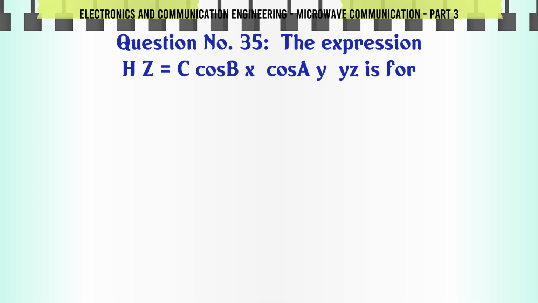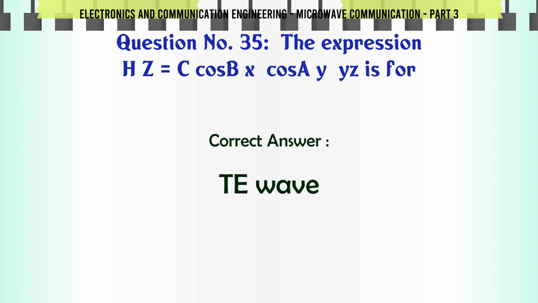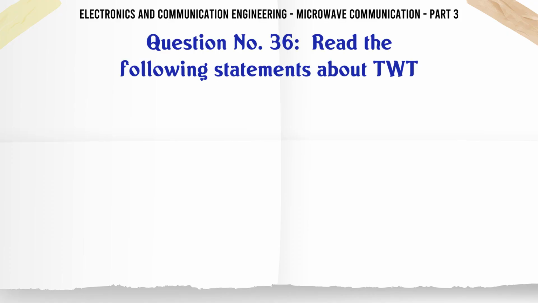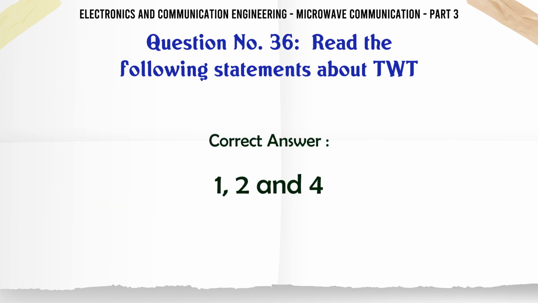The expression H_z = C cos(βx) cos(αy) e^(-γz) is for A. TE wave, B. TM waves, C. both TE and TM waves, D. some TE and some TM waves. The correct answer is TE wave. Read the following statements about TWT. A. 1, 2, 3 and 4, B. 1, 2 and 3, C. 1, 3 and 4, D. 1, 2 and 4. The correct answer is 1, 2 and 4.